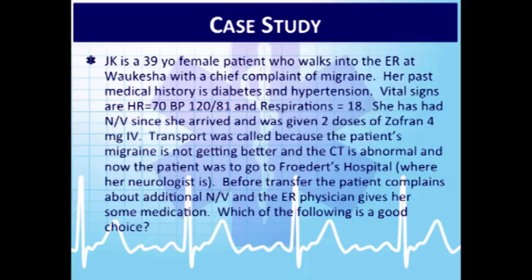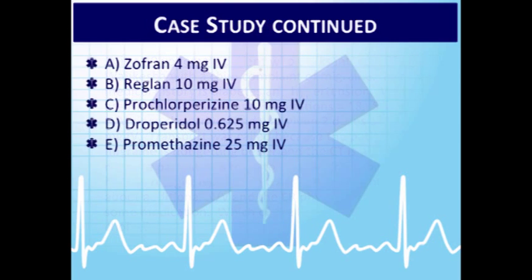Before transport, the patient complains about additional nausea, vomiting in the ER. Physician gives her some medication. Which of the following is a good choice? So what do you think? Zofran, Reglan, prochlorperazine, droperidol, or promethazine? Now, how many of these medications do you actually carry in your rig? There's a statement coming up.